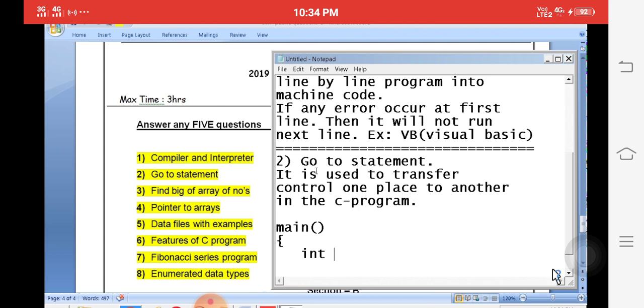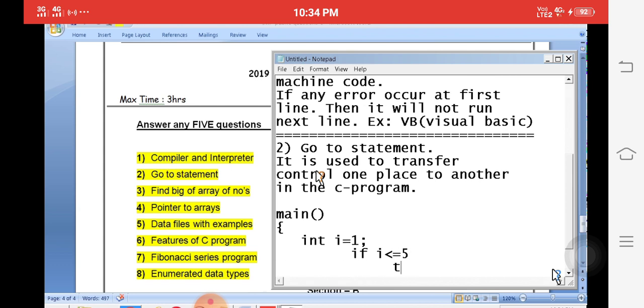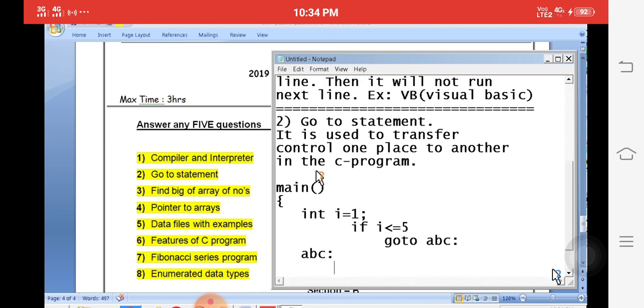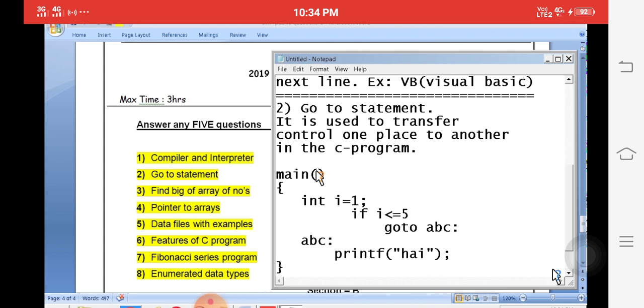For example, int i = 1. Here, if i <= 5, then go to ABC. So you simply use some label ABC here, and we will write something here: printf("hi"). This is the sample program that I am writing.